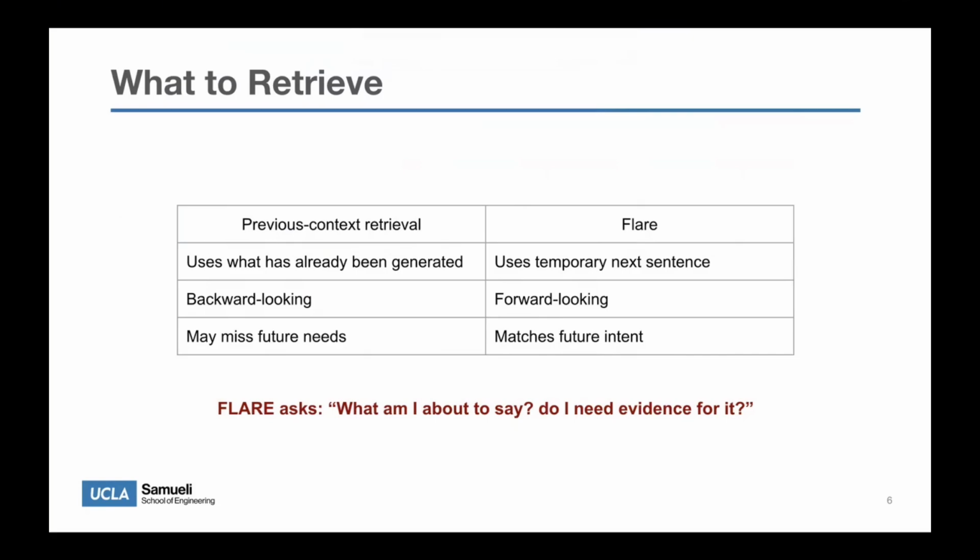FLARE takes a different approach. It uses the temporary next sentence as the basis for the retrieval query. This makes the retrieval process forward-looking because the query is based on what the model is about to generate. For example, if the input is generate a summary about Joe Biden, simply searching Joe Biden may be too broad. But if the model's next sentence is about his education, then that temporary sentence provides a much more specific retrieval direction. So the difference is previous context retrieval asks, what have I already said? FLARE asks, what am I about to say? And do I need evidence for it? This is why FLARE can better match the model's future information needs during long-form generation.